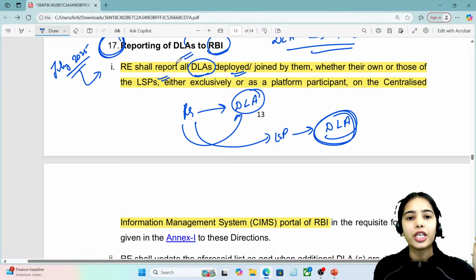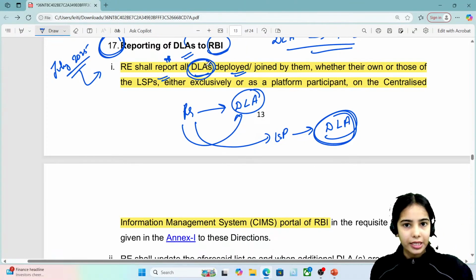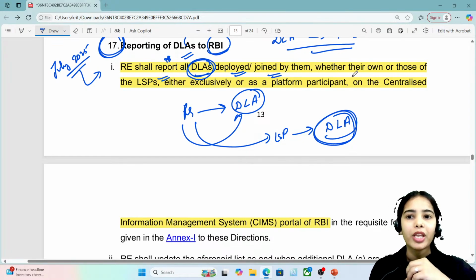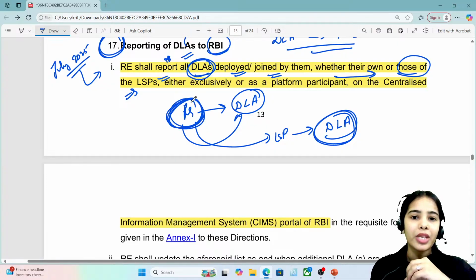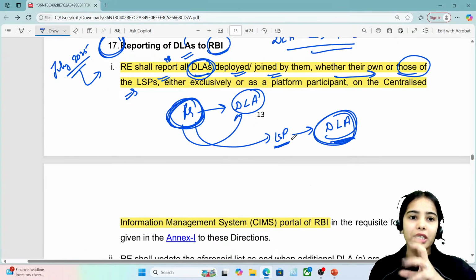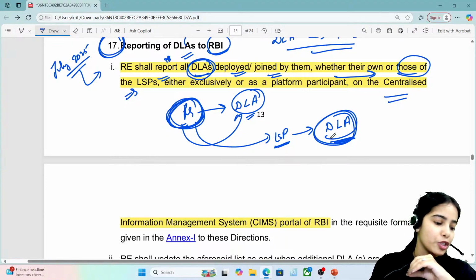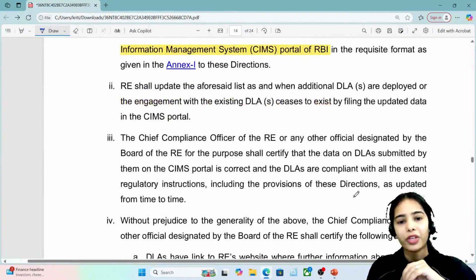So the regulated entity shall report all the digital lending apps that are deployed by itself or joined by them, whether their own or those of the LSP. If the regulated entity is connected with the digital lending app of the lending service provider, that has to be informed. If the regulated entity has its own digital lending app, that has to be informed on the centralized information management system portal of RBI. Very good, everyone.